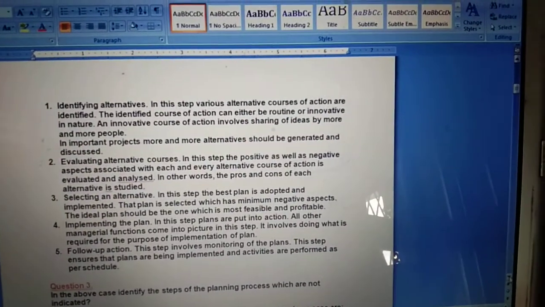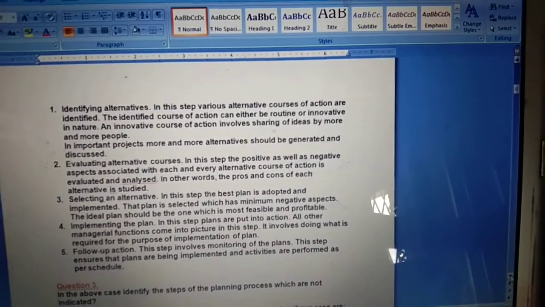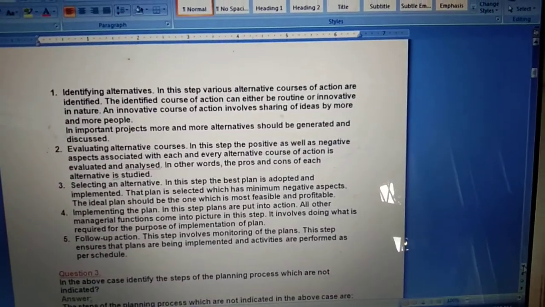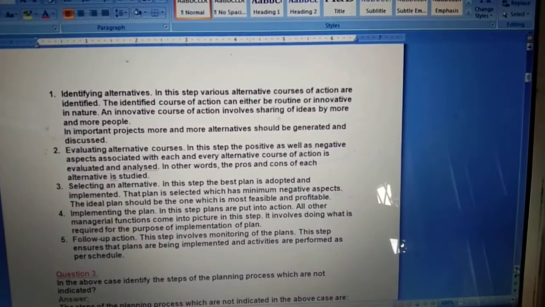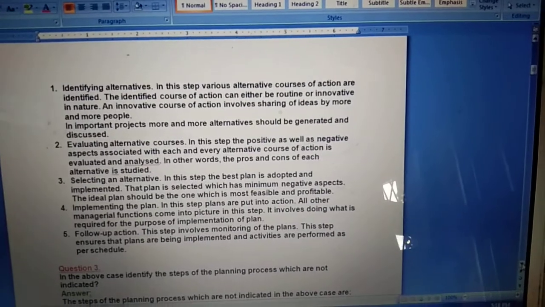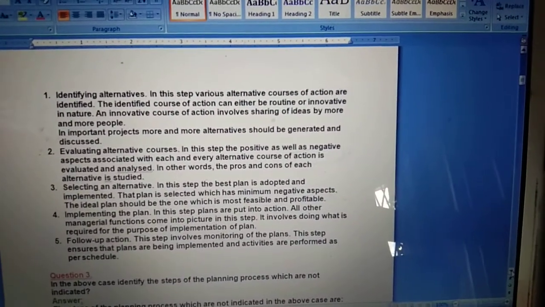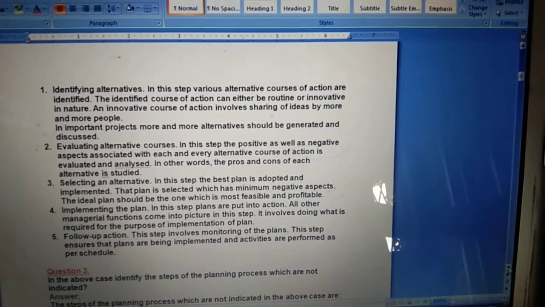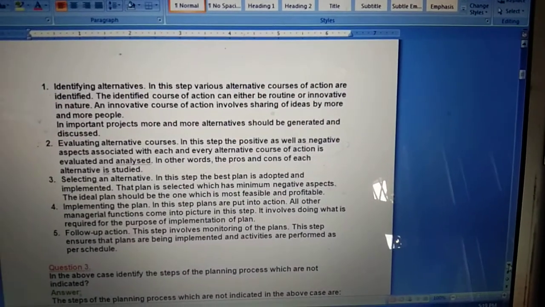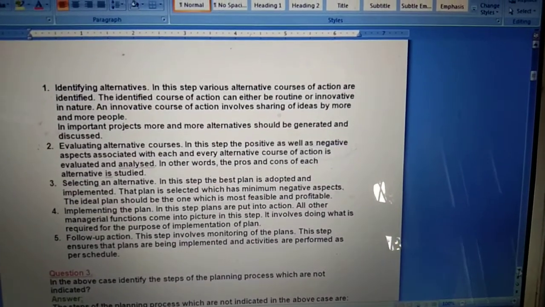Once all these courses of action or alternatives have been identified, the next step is evaluating the alternative. Means step by step we go through with all the positive or negative aspects of all the alternatives, and then we judge which one will be best for getting this objective. Once the evaluation of the alternative has been done, then we select the best alternative.